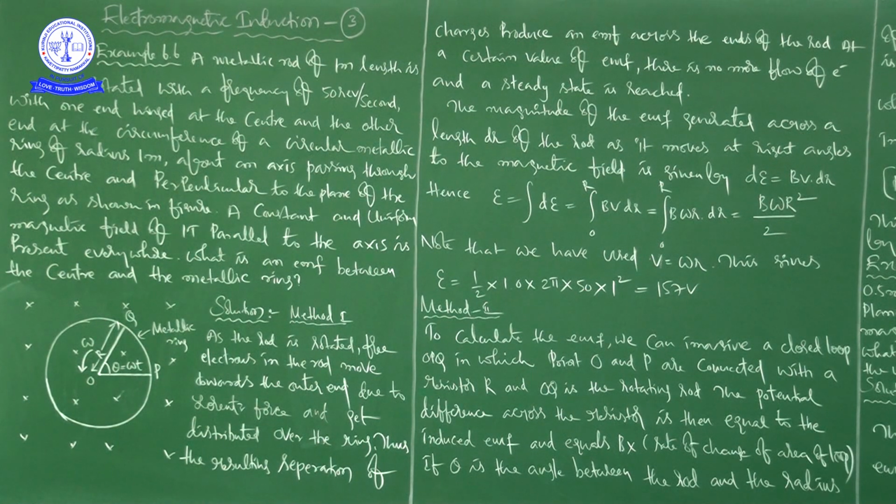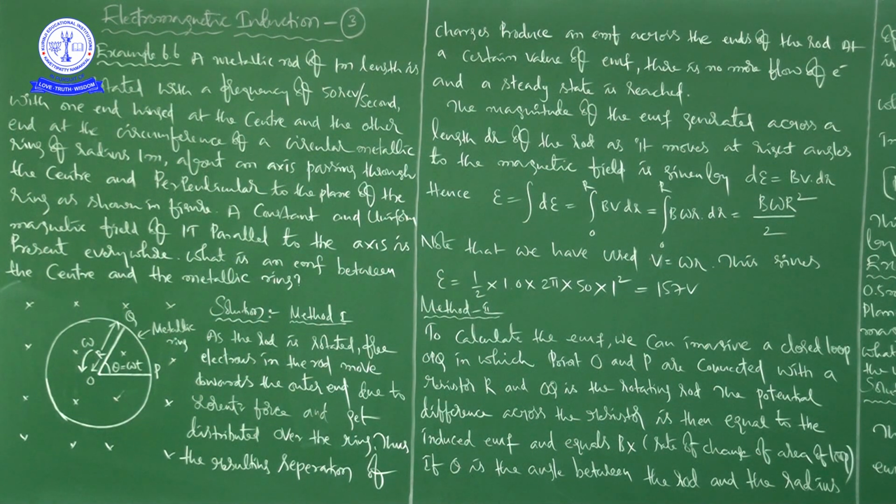In continuation to the last class, in this class we start with example 6.6. Regarding this chapter's numericals, electromagnetic induction, example problems. In the last two classes we completed up to example 6.5. Now we start with example 6.6.